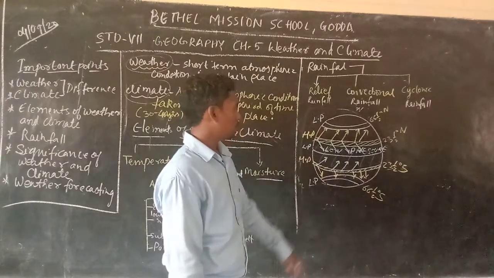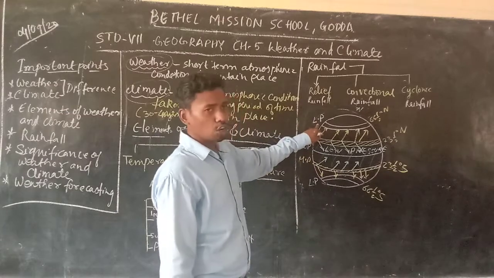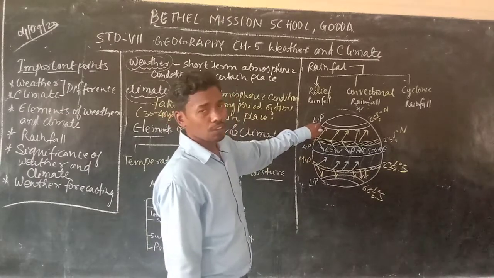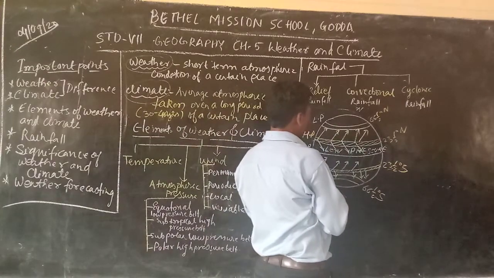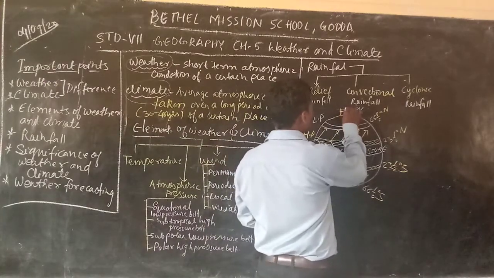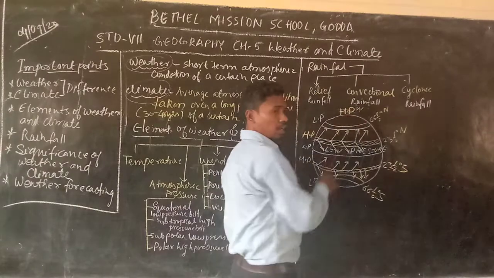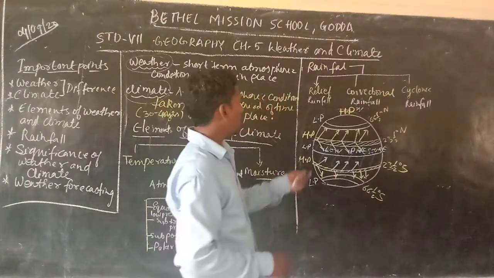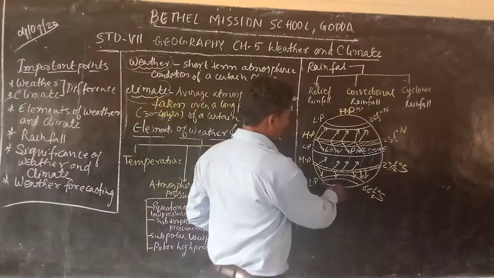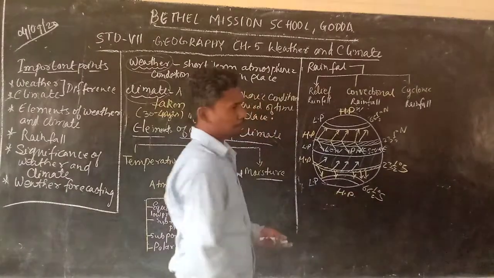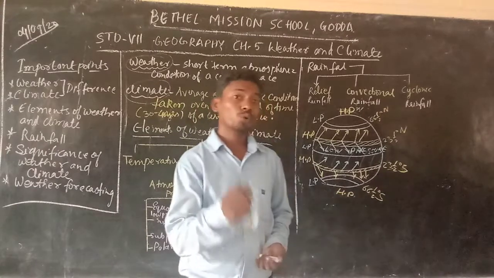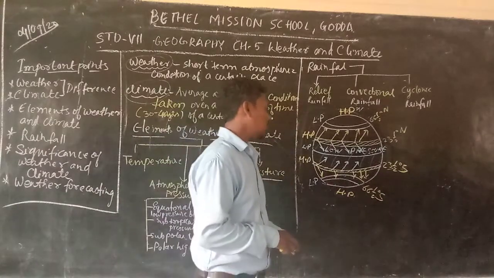And since here we have the low pressure area, we can experience high pressure area in the polar caps, and here also downside in the polar area we can experience high pressure area. Okay, so this is the condition.